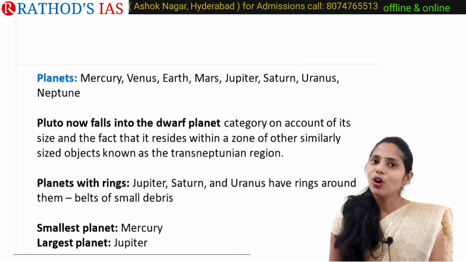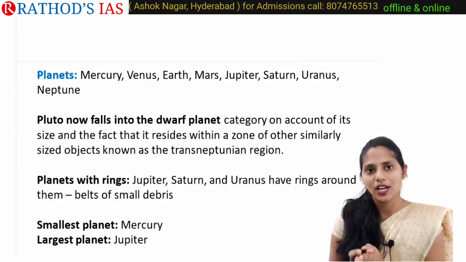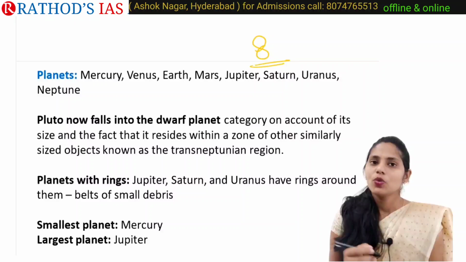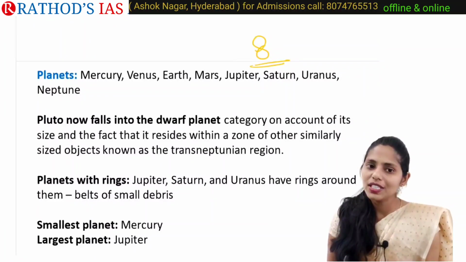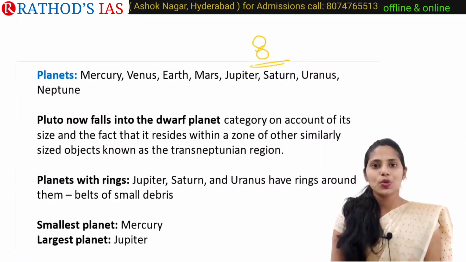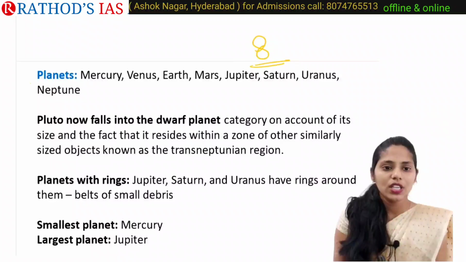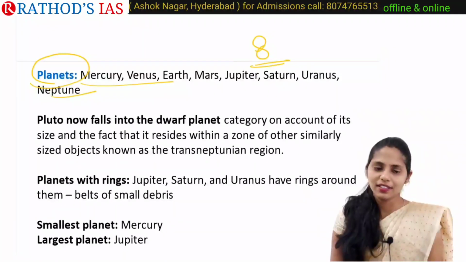Now let us move on to the planets present in our solar system. As you all know, we have 8 planets. The first planet is Mercury, second is Venus, third is Earth, fourth is Mars, fifth is Jupiter, sixth is Saturn, seventh is Uranus and eighth is Neptune. These are the planets we have in our solar system.